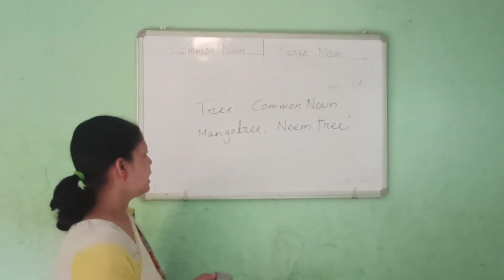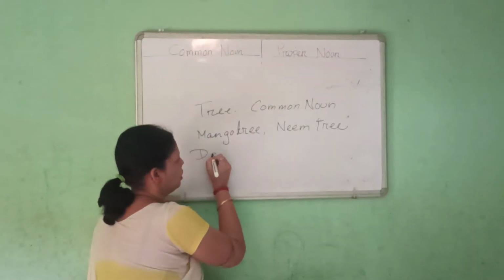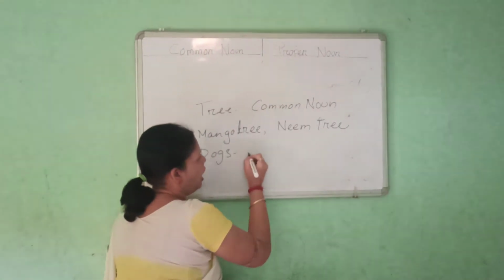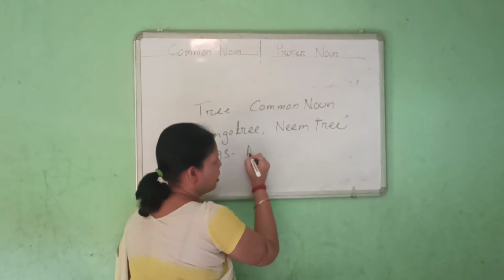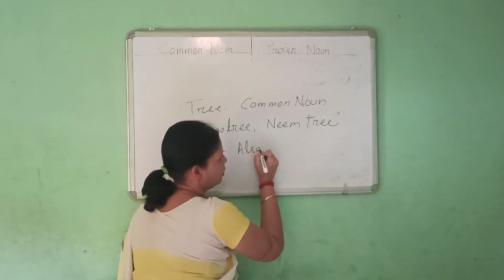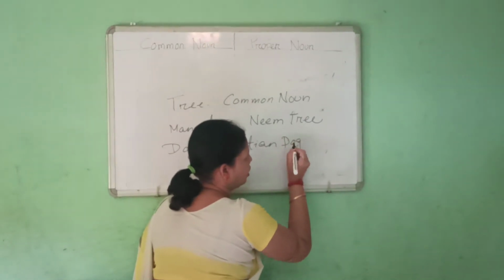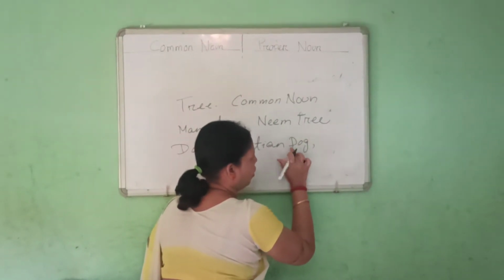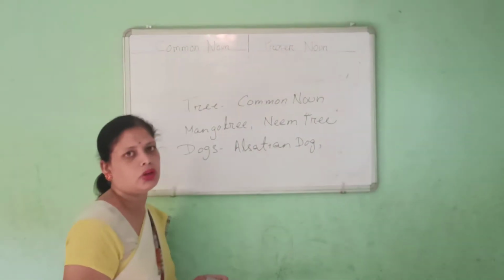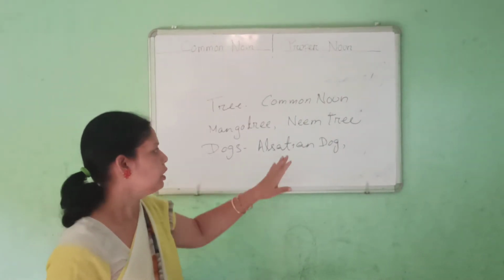Like that, if you are talking about dogs, Alsatian dog, Pomeranian dog, or Doberman. So this is Alsatian dog.